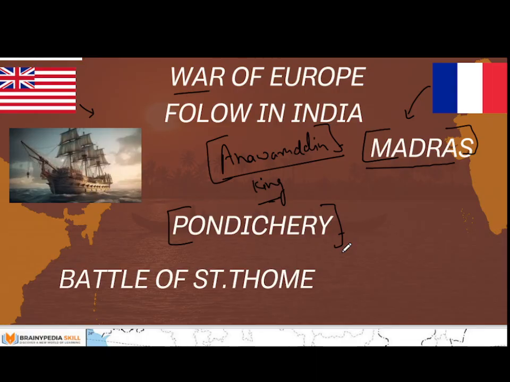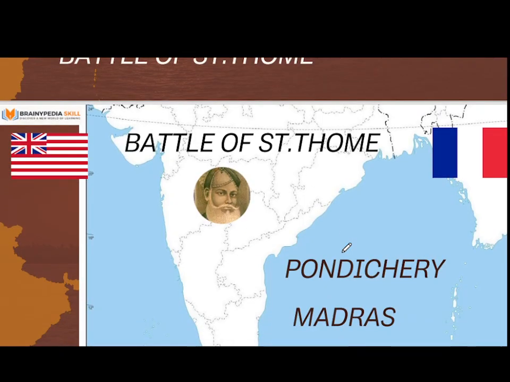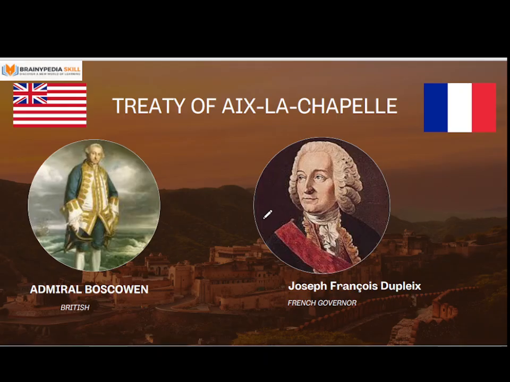the Battle of Saint Thomas took place. At that time, as I told you, the French controlled Madras, the French captured Madras, and the Britishers were preparing to attack Pondicherry. When they were preparing to attack Pondicherry, an event took place in Europe, that is the Treaty of Aix-la-Chapelle.